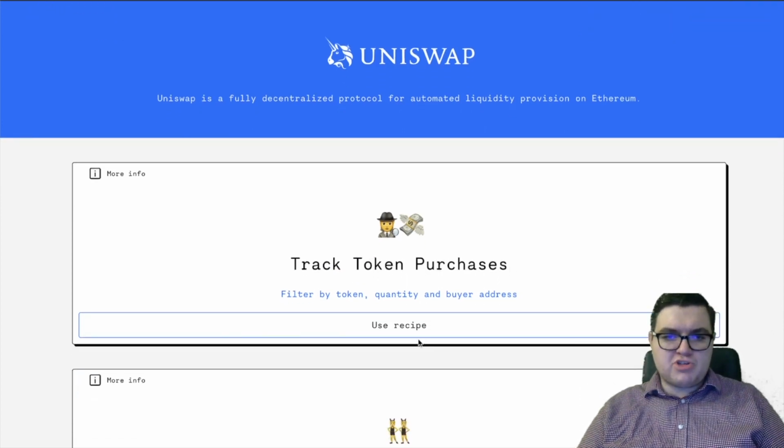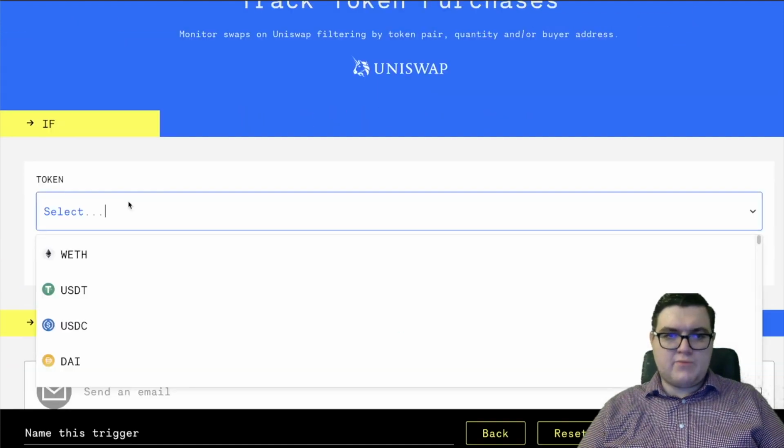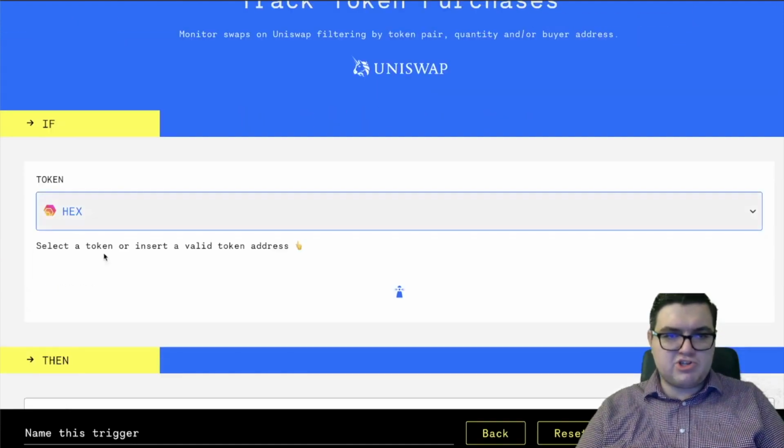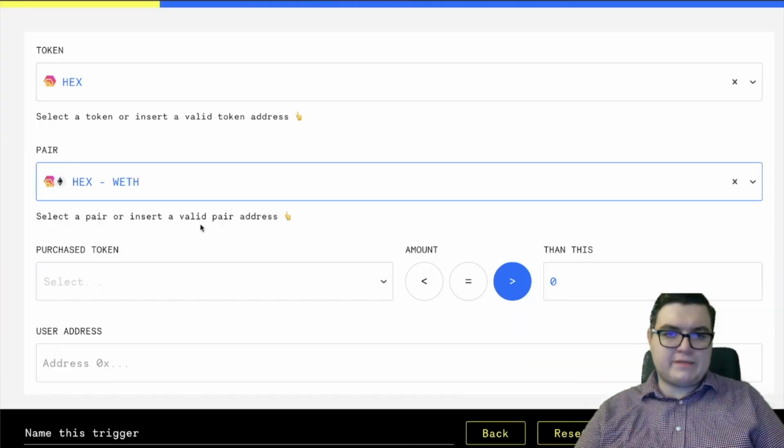Track token purchases, filter by token quantity and buyer address, use recipe. And then we're able to select a token. Let's just say we're using Hex. It's asking us for a pair, so let's just say Hex and wrapped Ethereum.